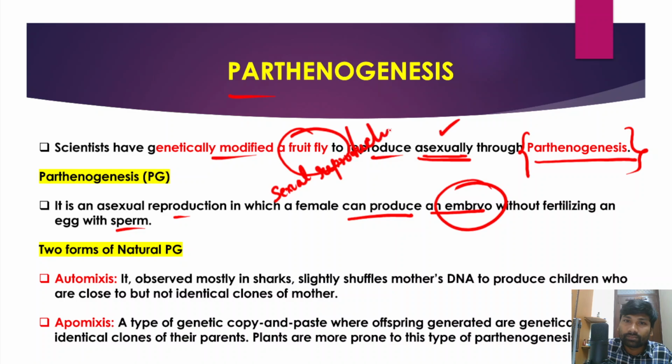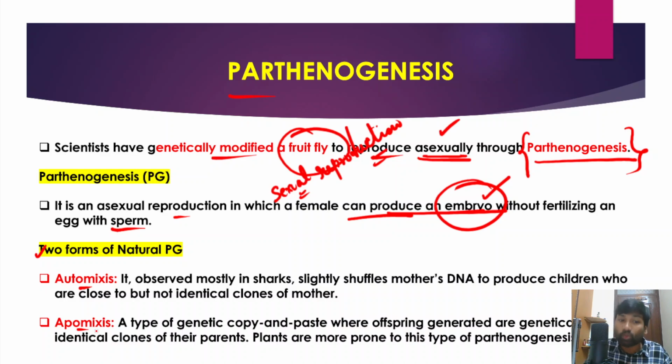Now, generally in sexual reproduction, the female releases an egg, and that egg must fertilize with the male sperm. So that is the sexual reproduction. However, in the process of parthenogenesis, asexual reproduction takes place, in which a female can produce an embryo without fertilizing the egg with the sperm, and that is known as asexual reproduction. So there are two forms of natural parthenogenesis. One is automixis and second is apomixis.